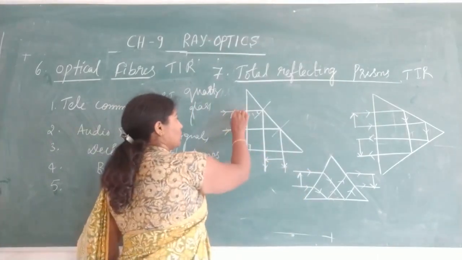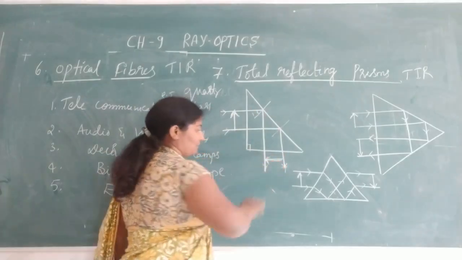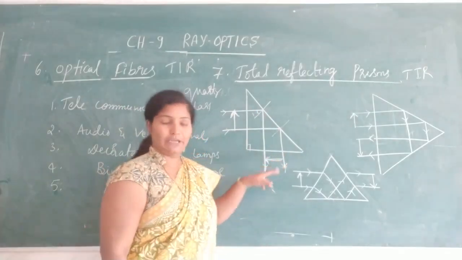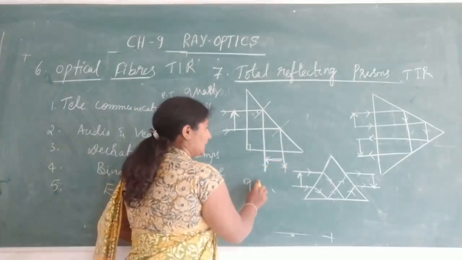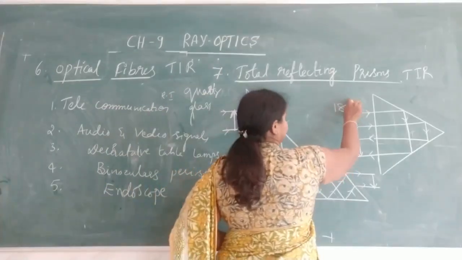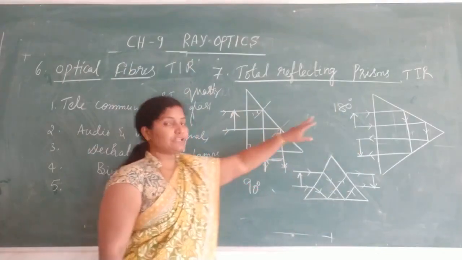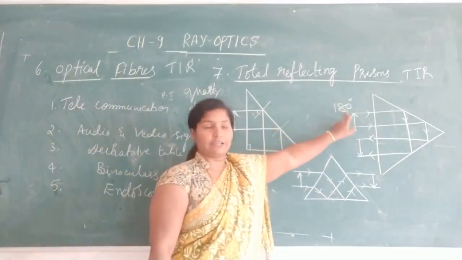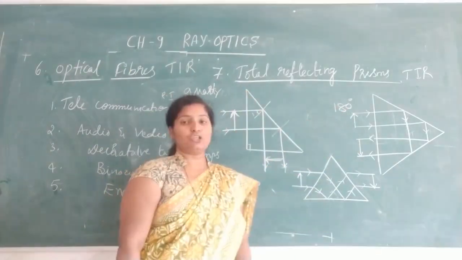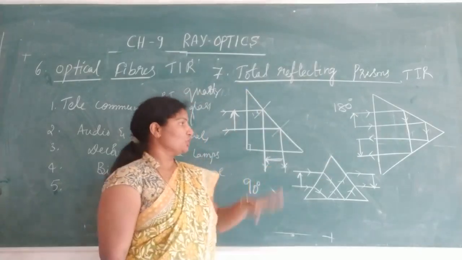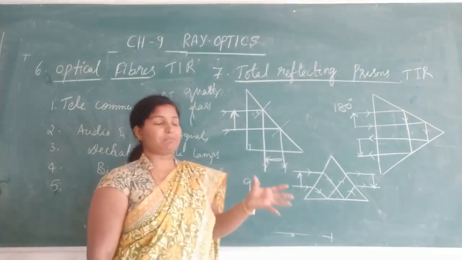See, this is an object and this is an image. It is used to rotate the image for either 90 degree or for 180 degree. So that is the use of the total reflecting prism. So where we are using it?